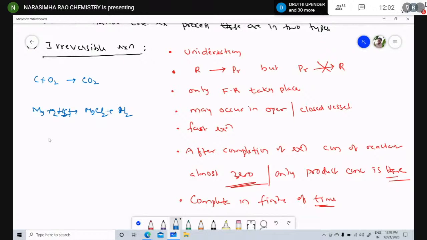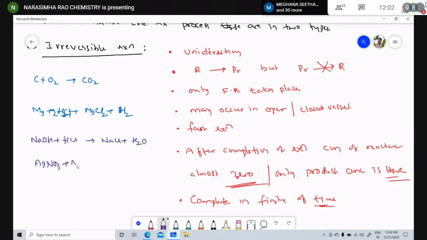Another example: NaOH plus HCl gives rise to NaCl plus H2O.